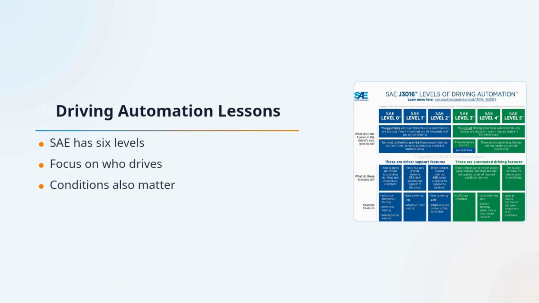Who is handling the dynamic driving task, like steering and braking? And under what operational design domain, meaning under which conditions is the system expected to work? For AI agents, this teaches us that autonomy is really about responsibility under defined conditions.